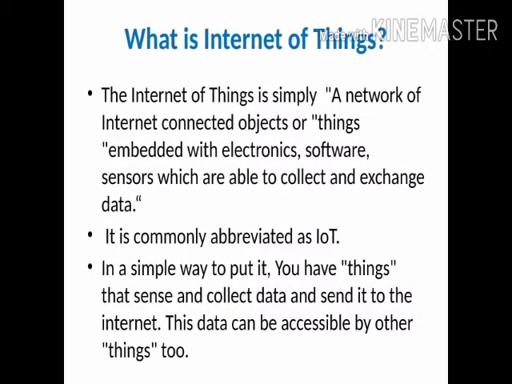What is the Internet of Things? The Internet of Things is simply a network of internet connected objects or things embedded with electronics, software and sensors which are able to collect data and exchange the data. It is commonly abbreviated as IoT. In a simple way to put it, you have things that sense and collect the data and send it over the internet. The data can be accessible by the other things too.